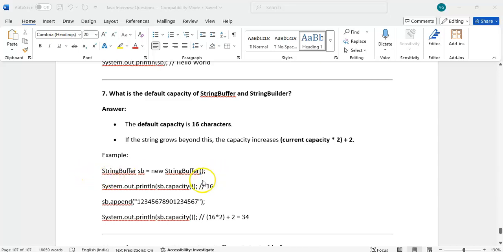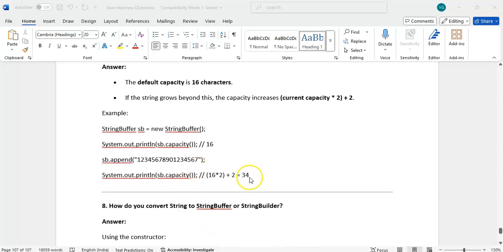Suppose you created a StringBuffer, just get the capacity, sb.capacity, it will print 16. Now you are appending more than 16. Now what will happen? Automatically the capacity will increase. 16 into 2 plus 2, 34. If you try to go beyond 34, again it will increase current capacity into 2 plus 2. Right? It will increase like this.